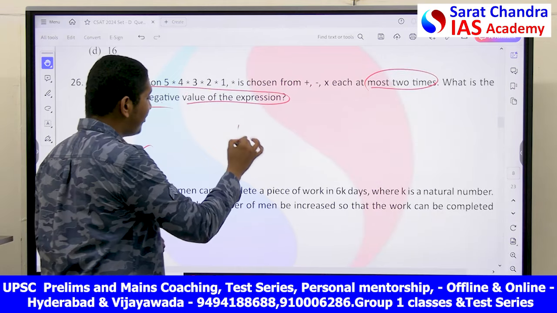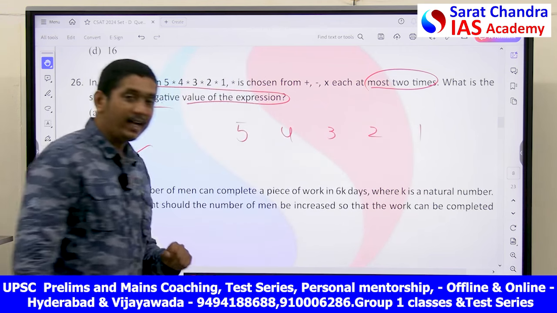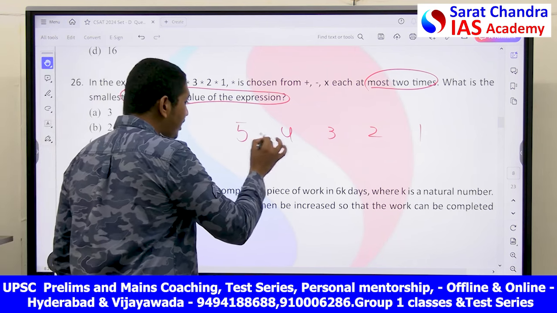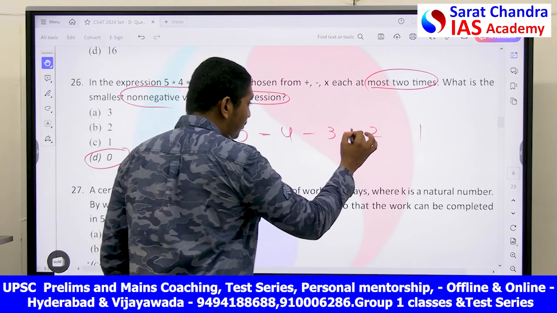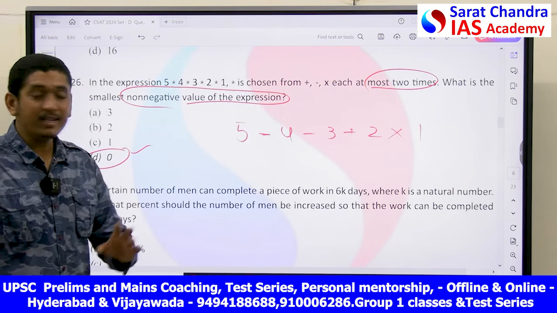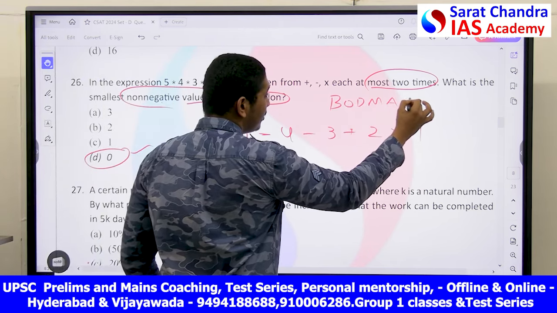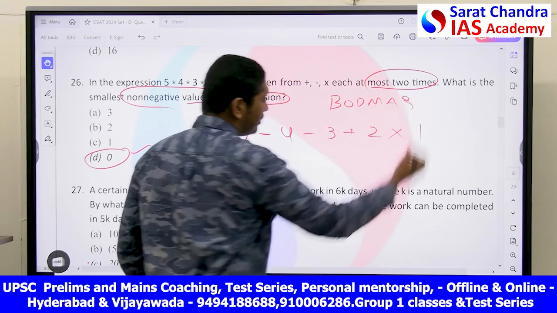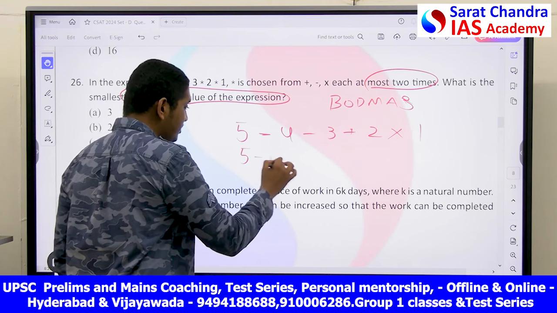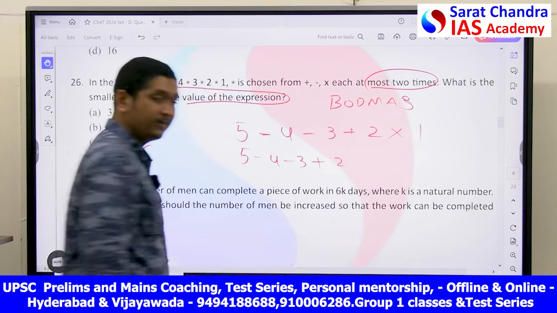Now you see 5, 4, 3, 2, 1. I can use any symbol at most 2 times only. Now if I write minus, plus, into, like this, we follow the basic rule of BODMAS. First thing we have to do is multiplication. That is 5 minus 4 minus 3 plus 2 into 1 is 2.